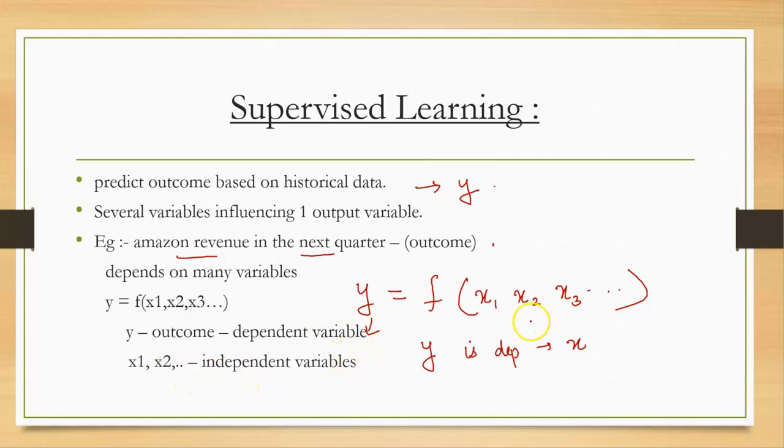There can be many factors, such as whether it is a festival season or not, whether it is a financial year ending or a month ending, whether it is a recession time, and the amount of money each person has in their pocket. The Amazon revenue can depend on all those factors. Such learning, where we are predicting an output, is known as supervised learning.